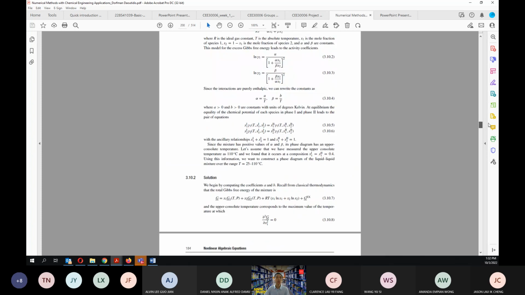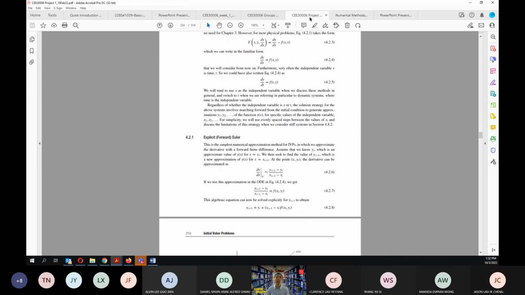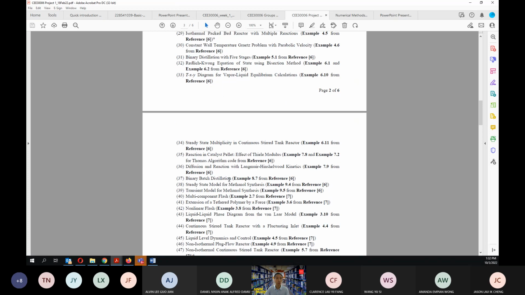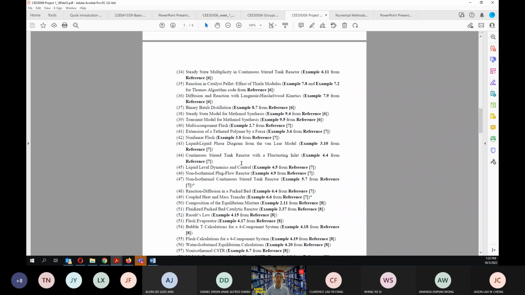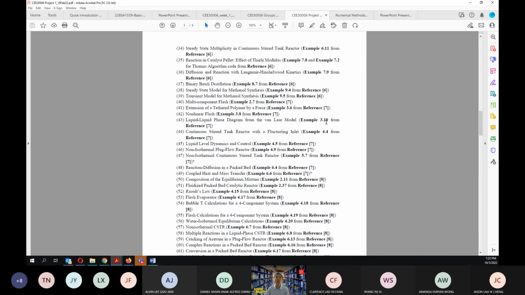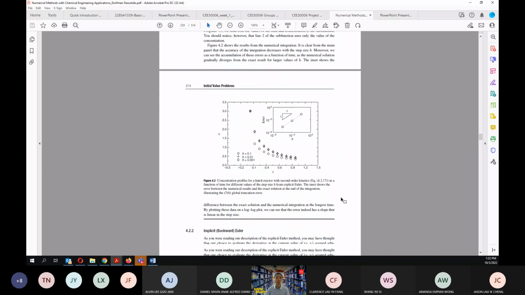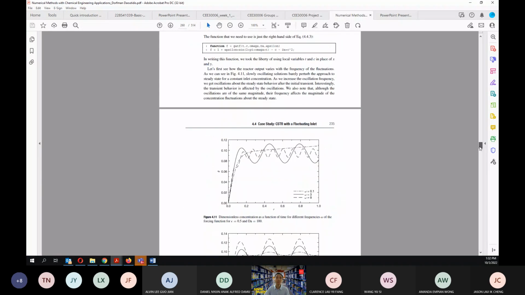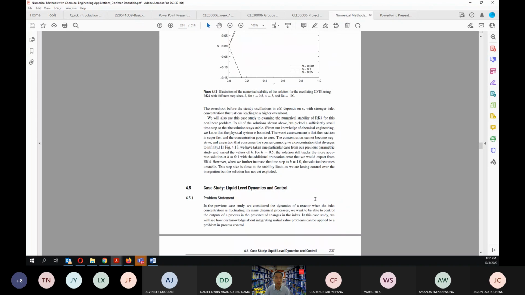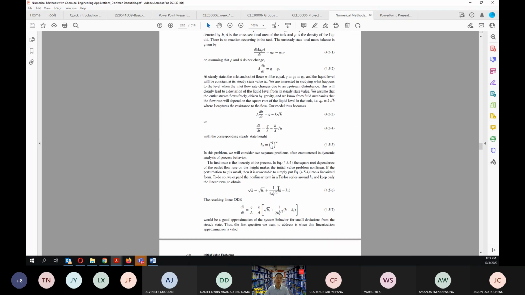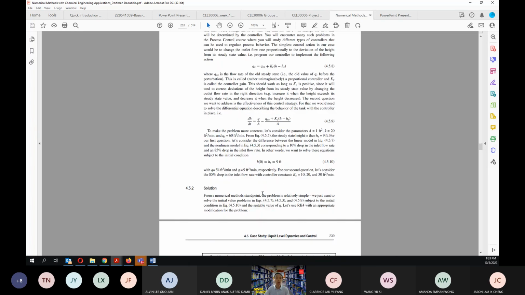So what we go to is example 4.5. For example, you see in here, this one is example 4.5 from reference 7, right? So example 45 will be example 4.5 from reference 7. This book has been shared with you. So what you need to do is start looking into the right example, example 45, for example. Example 45 in here is a case study, liquid level dynamics and control. So this gives you a problem statement that you need to re-explain in your project one.